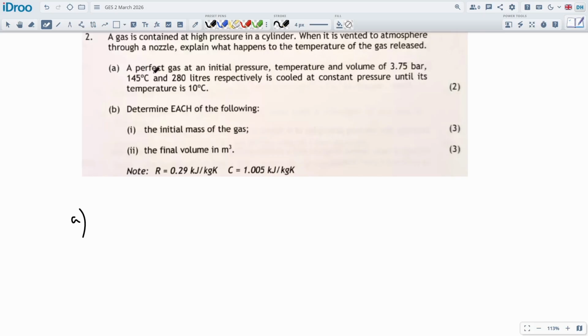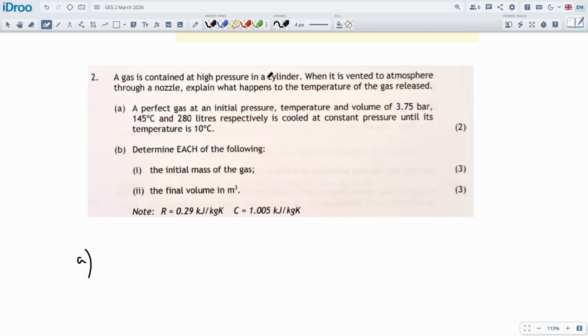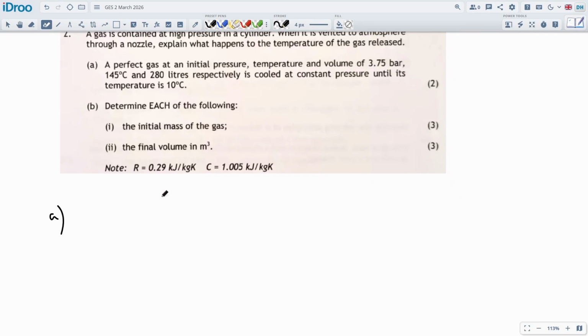3.75 bar, this many degrees C, that means 8 liters. It's cooled at a constant pressure. Well, it's not the same as this introduction question. It's just a completely different setup. It's at high pressure in a cylinder where it's vented to atmosphere. Explain what happens. Maybe they're talking about that's the high pressure, and instead of venting it to atmosphere, they just cool it, which could be the case.